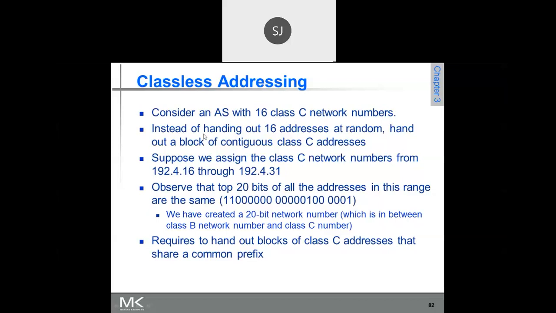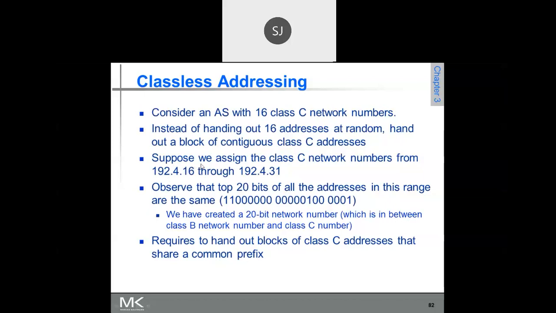So instead of handling 16 addresses at random, hand out a block of contiguous class C addresses. Is it clear? Now, what happens if 16 contiguous addresses are there? Then we can club all of them, as you see here.